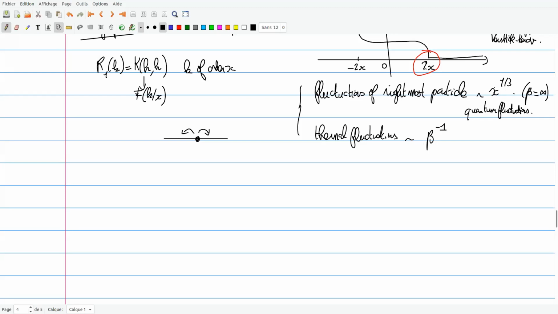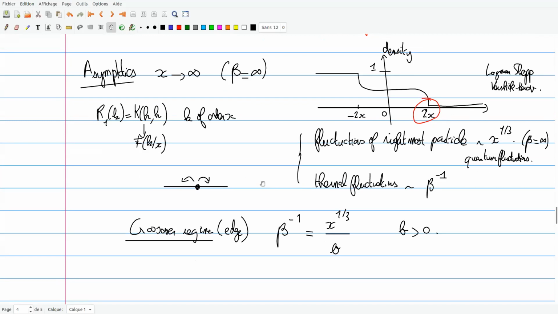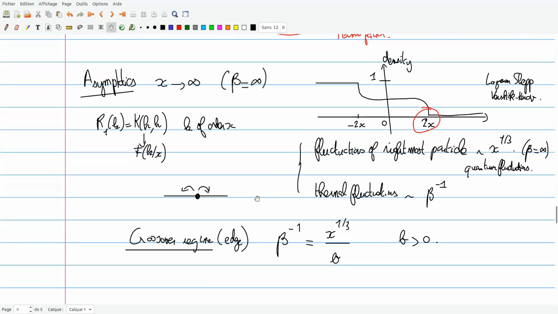This is completely analogous to what Gregory has discussed. The crossover regime for the edge will be when beta to the minus 1 is equal to x to the 1/3 divided by b, so I'm using the same notation as Gregory, you fix a number b positive. Yes. So this is really the regime.